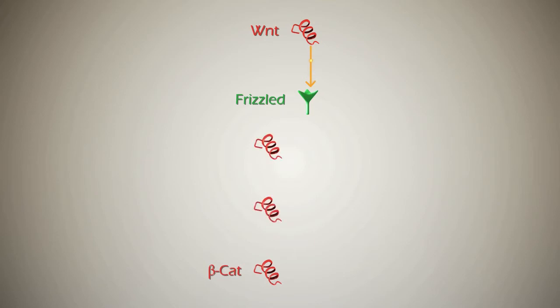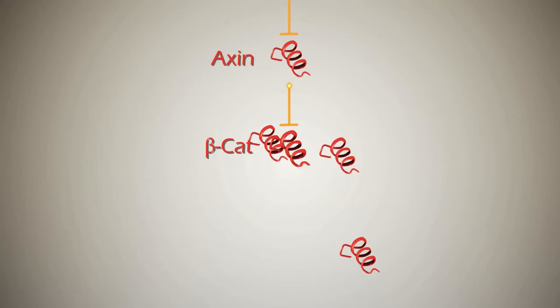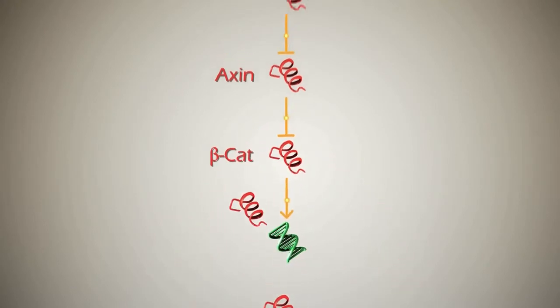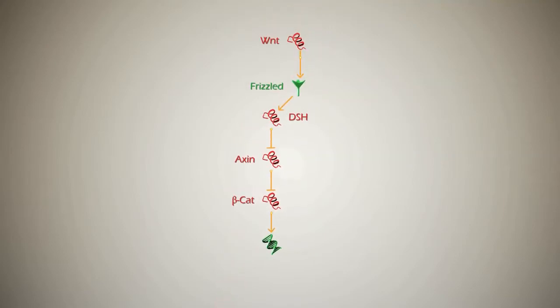Binding of the Wnt signalling molecule to the frizzled receptor leads to the phosphorylation of a protein called dishevelled, and dishevelled inhibits the action of axin. Axin then marks beta-catenin for degradation. The inhibition of axin allows beta-catenin to accumulate and travel to the nucleus, where it activates DNA binding proteins. Wnt signalling is therefore responsible for activating certain target genes.